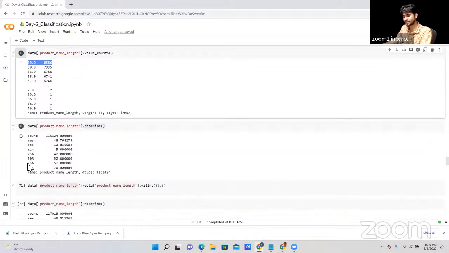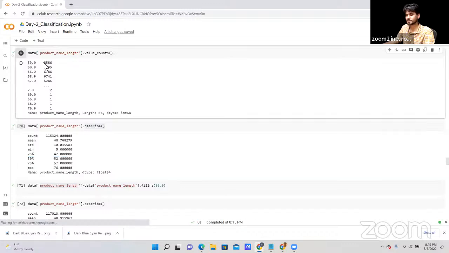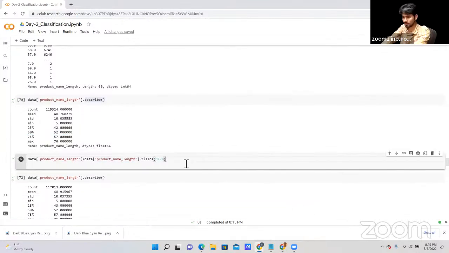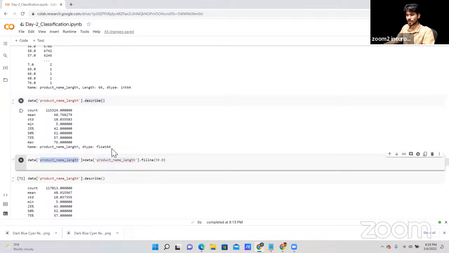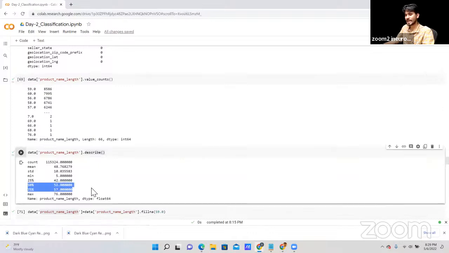And based on the standard deviation and 75th percentile, as you can see, the 50th percentile and 75th percentile are getting almost the same value, right? So based on this, we are using the fillna function here on our product name length, whatever the data that we are getting on our value count, and whatever the percentages we are getting, 50th percentile and 75th percentile.